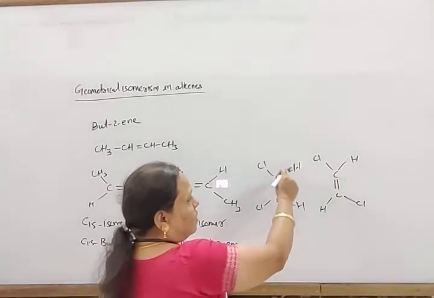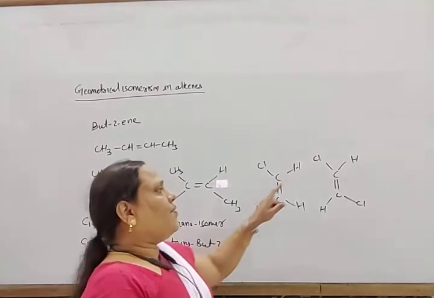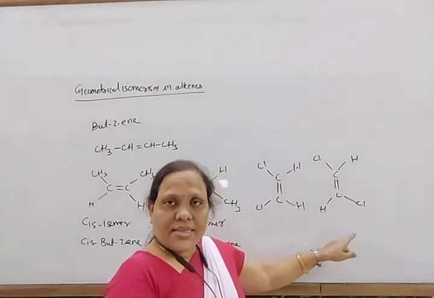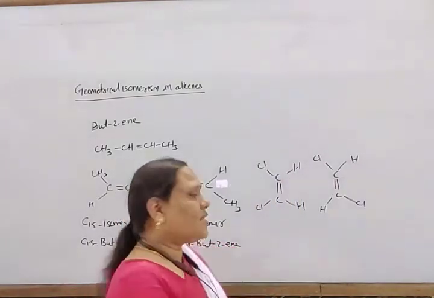This is 1,2-dichloroethene, and this is also 1,2-dichloroethene. But this form is known as the cis form, and this is known as the trans form.